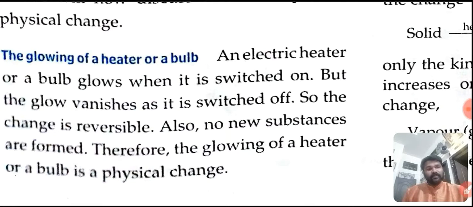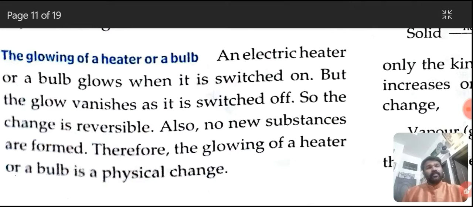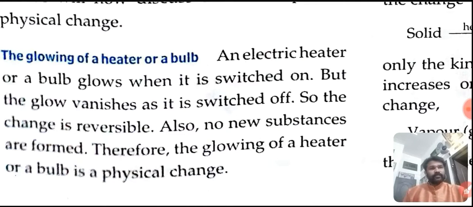No. It won't glow. Can you see any change in the bulb after it is switched off? No, we can't see any change. The bulb will be as it is. But again if you switch on, what will happen to the bulb? It will glow.